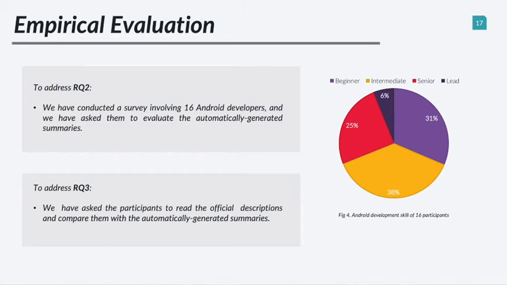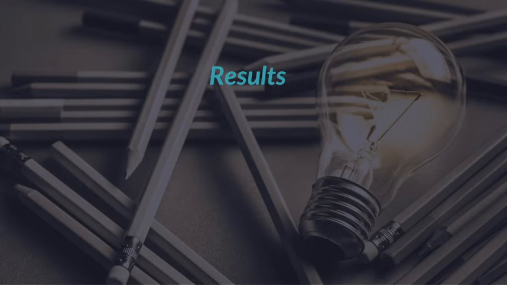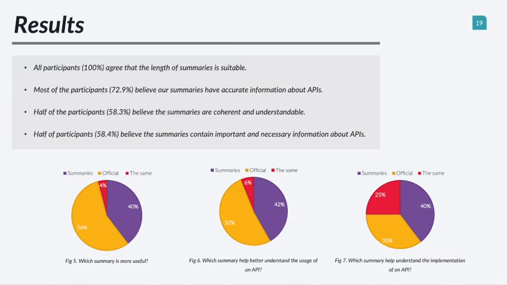To address the second and the third research questions, we asked 16 Android developers to evaluate our automatically generated summaries. As you can see here, most of them have intermediate Android development skill. The result shows that all the participants believe that the length of summaries is suitable. Most of them believe that our summaries have accurate information about APIs. About half of them believe that the summaries are coherent and understandable.